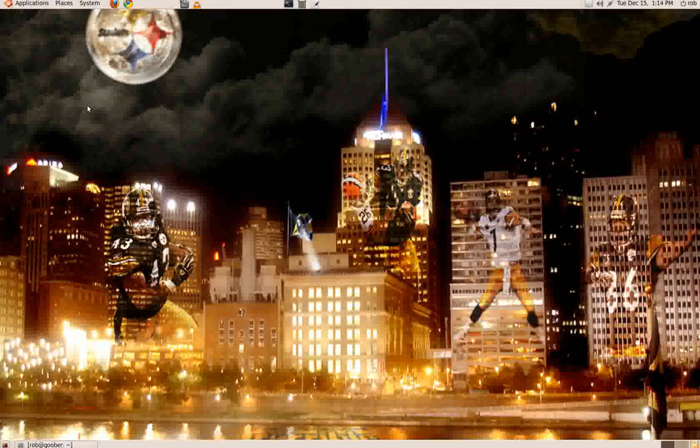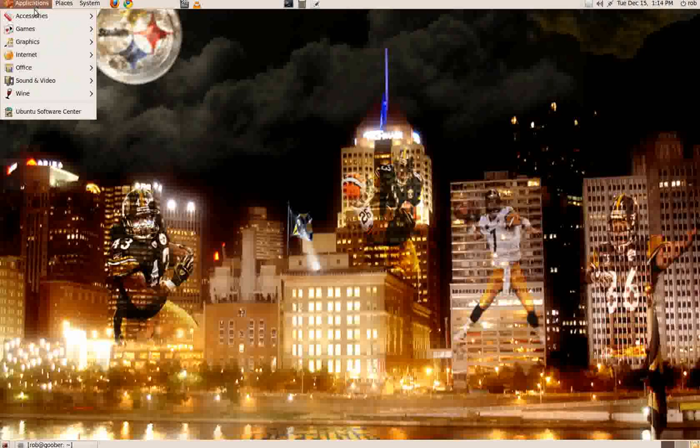Okay, I'm going to learn how to record my desktop and show you how to make an alarm clock with Ubuntu 9.10. I'm going to use KAlarm, which isn't installed by default, but it is available in the repositories. So once you have that installed, it'll be located under Applications, Accessories, KAlarm.